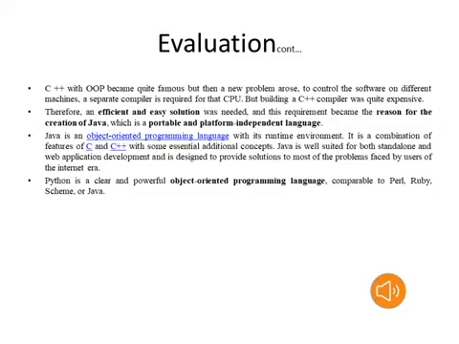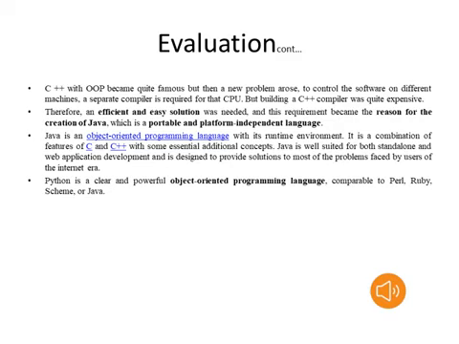Java is also an object-oriented programming language. C++ is also object oriented, but compared to C++, Java has more features. That's why we will prefer the Java programming language. Java provides a runtime environment. It provides robustness. We have several features in the Java programming language.